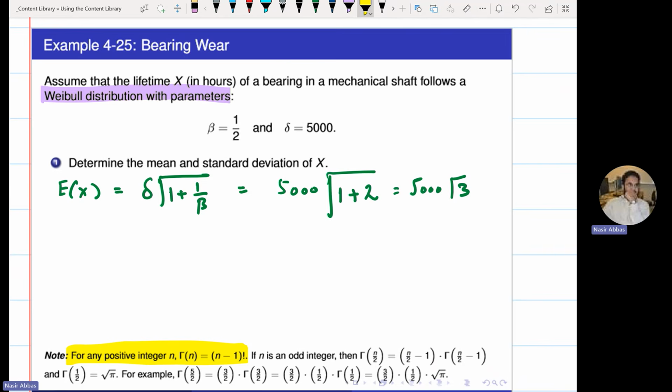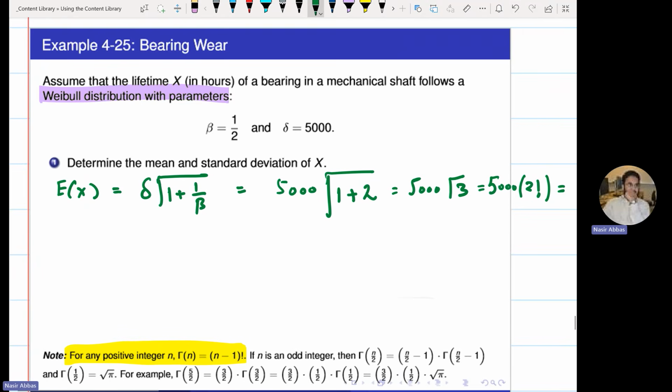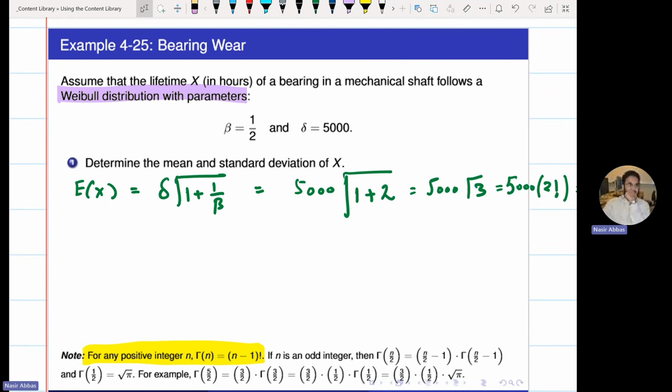Gamma of 7 is 6 factorial. Gamma of 4 is 3 factorial. Are you all aware of factorial? Good. So in this case, gamma of 3 is what? 2 factorial. So this is 5,000 times 2 factorial, which is 10,000, right? Let's move to the standard deviation.